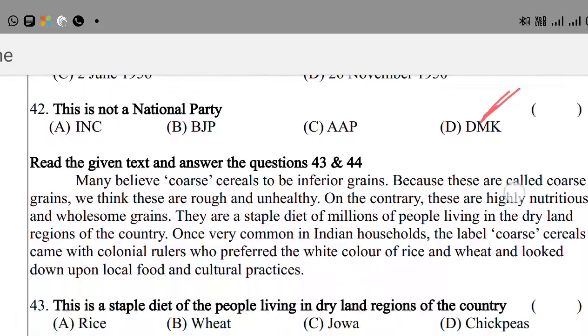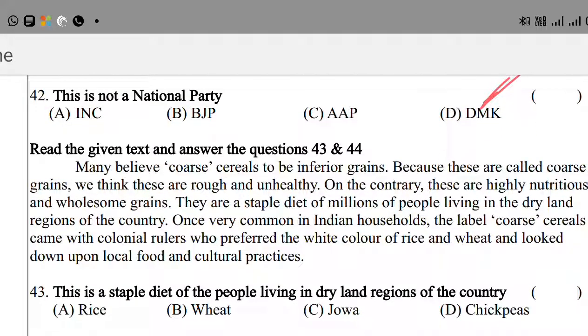Okay. Next question. Here the questions are based on a passage. Read the given text and answer questions 43 and 44. Many believe coarse cereals to be inferior grains because these are called coarse grains. We think these are rough and unhealthy. On the contrary, these are highly nutritious and wholesome grains. They are a staple diet of millions of people living in the dryland regions of the country. Once very common in Indian households, the label coarse cereals came with colonial rulers who preferred the white color of rice and wheat and looked down upon local food and cultural practices.